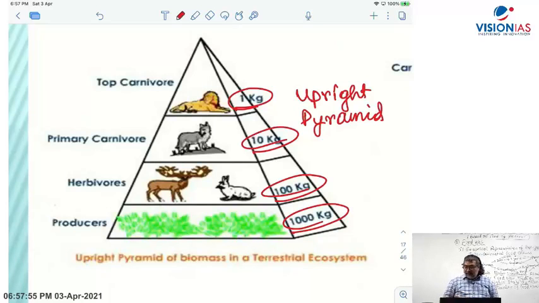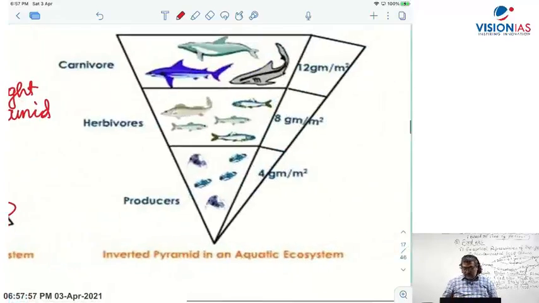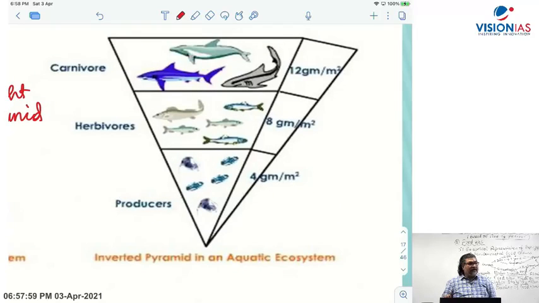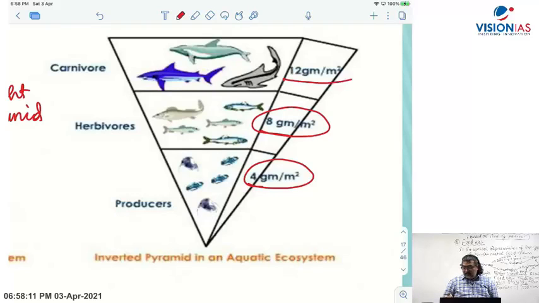But if you take the example of an aquatic food chain, instead of decreasing, there is an increase. 4 grams is with the diatoms, small fish get 8 gram per square meter, and larger big fish get 12 gram. So what you find here?